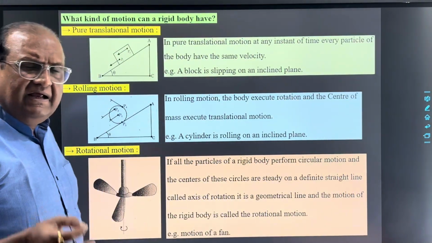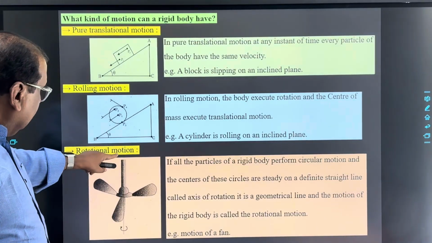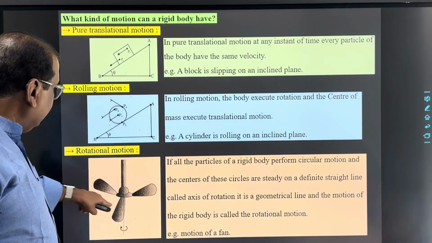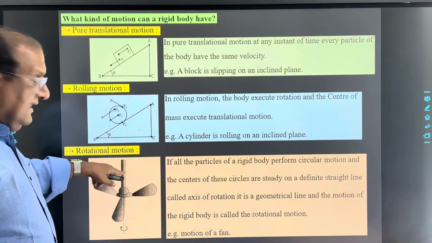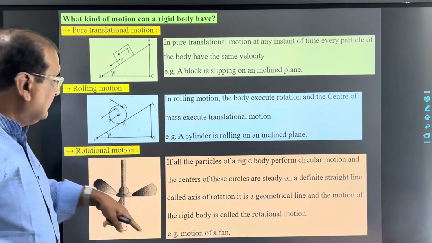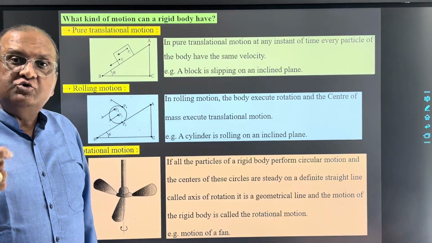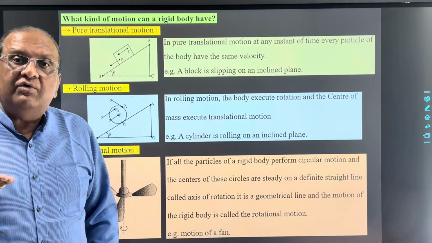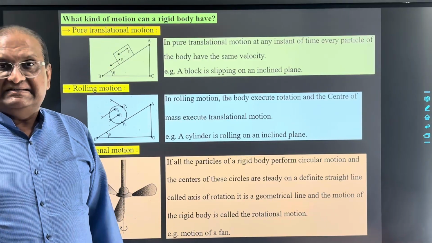See here, if we think about the motion of a fan, each and every constituent particle of the fan executes circular motion, and the centers of their circular paths lie on this geometrical line, the rotational axis. So we can say this body is executing rotational motion with respect to this rotational axis.